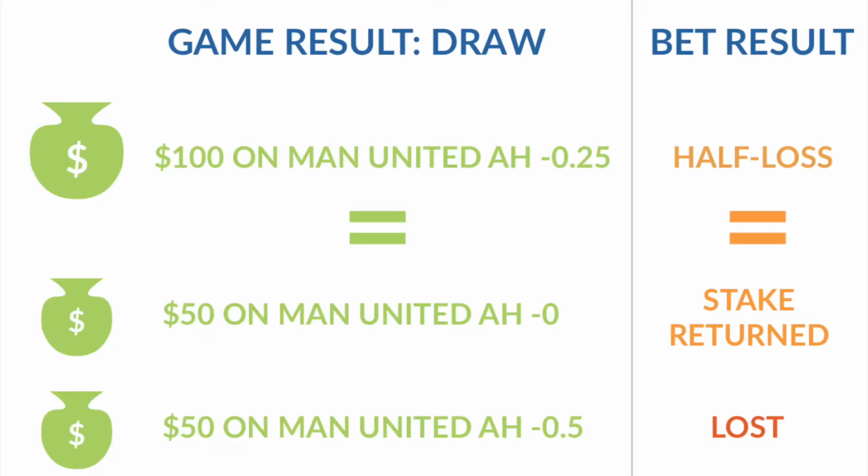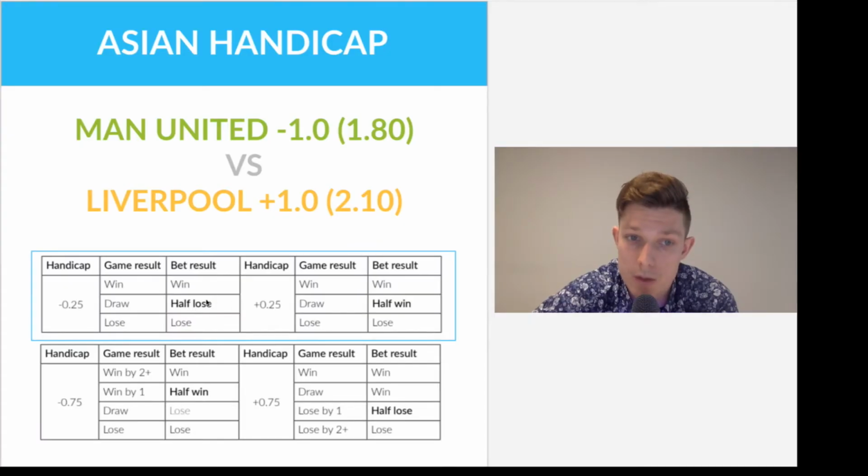You will lose the bet on Asian handicap minus 0.5, and you will have your stake returned on Asian handicap 0. The net result will be that you lose half of your stake, while the other half is returned to you. While if Manchester United lose the game, you will lose both of the Asian handicaps.